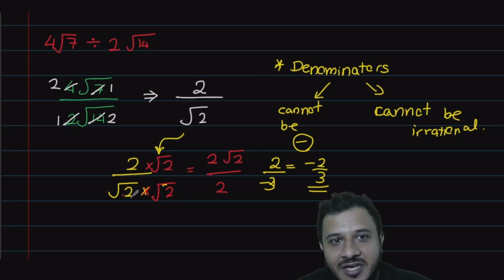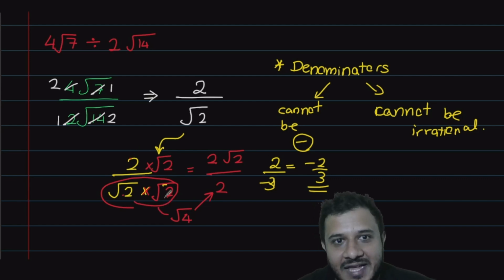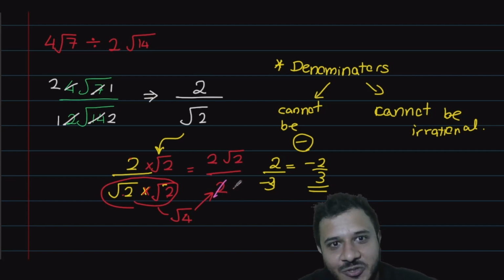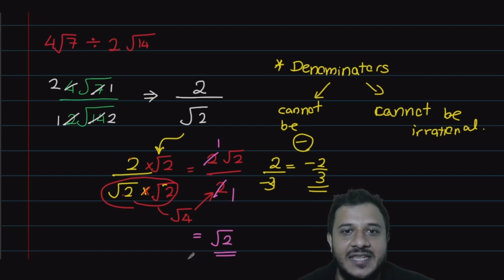Do you get it, Dominaputta? Root 2 times root 2, that will become a root 4. Root 4 is a 2. And then 2 times root 2 is 2 root 2. Then Pute, again we can simplify here a little bit. 2 times tables 1, 2 times tables 1. That will end you up with just a root 2 by itself. Did that make sense?